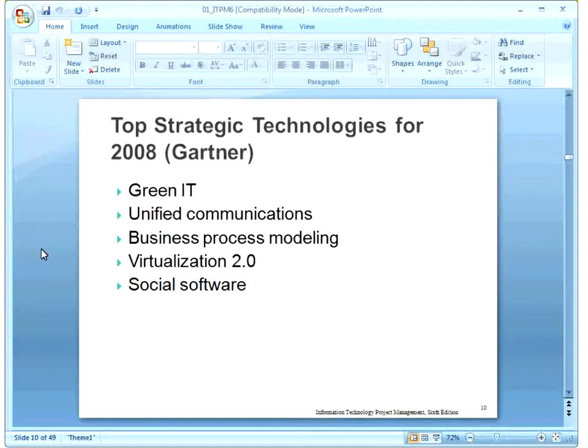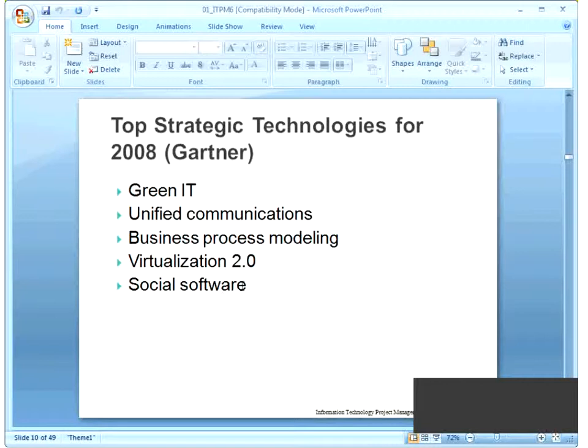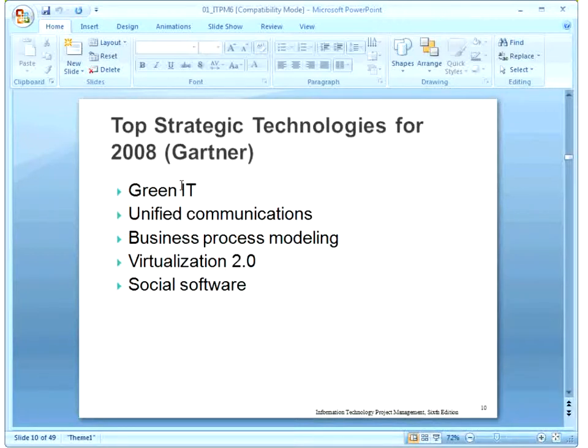Okay, so these are some of the top strategic technologies for 2008 which are mentioned. You can use these technologies to manage your projects. These are the technologies mentioned for 2008, like 390, unified communication, business process modeling. You can use virtualization, or you can use social software. So these are names of some of the technologies. You don't need to go through the detail of these technologies. You just need to remember their names, that these are some of the technologies.